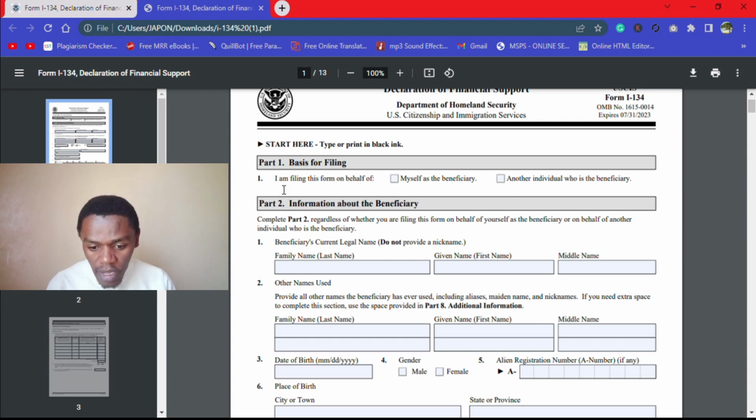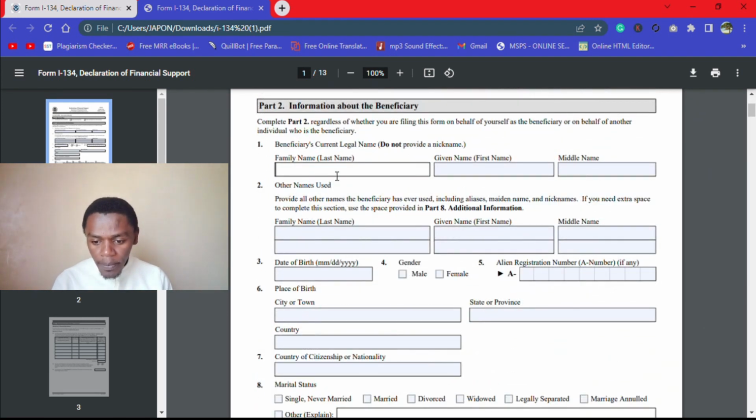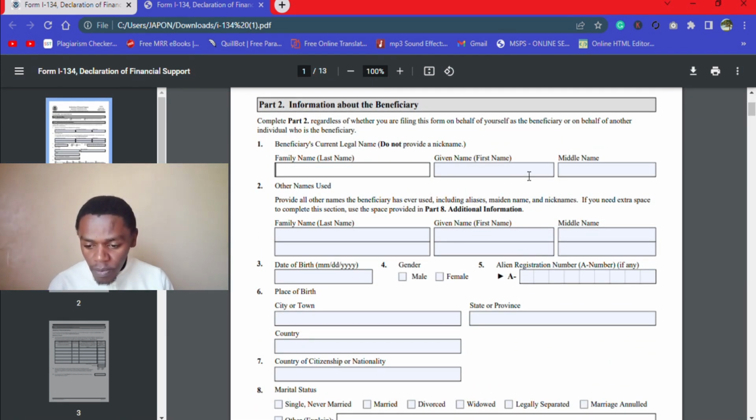Now, the first part, part one. I am filling this form on behalf of myself or another individual. Of course, since you are the sponsor, you select on behalf of another person, that is the beneficiary. And then the information about the beneficiary in part two, the beneficiary's name as it appears on the passport, you fill them in these slots. And then if the beneficiary, that is the principal applicant, used other names, you can include them here.